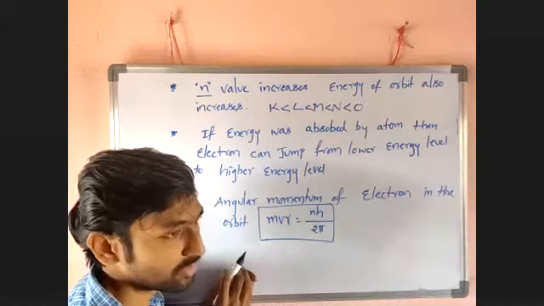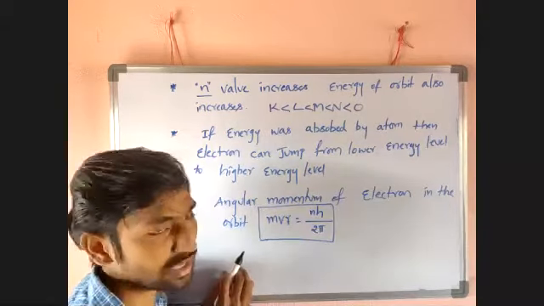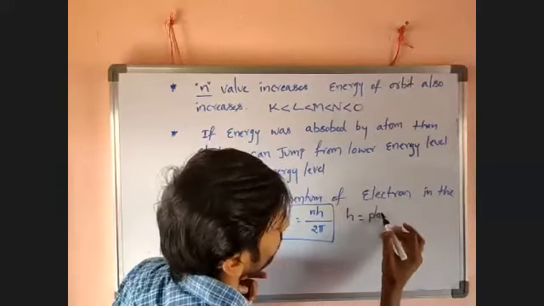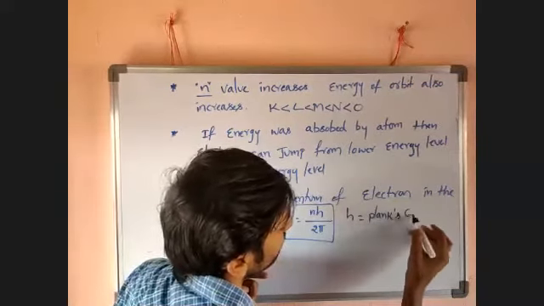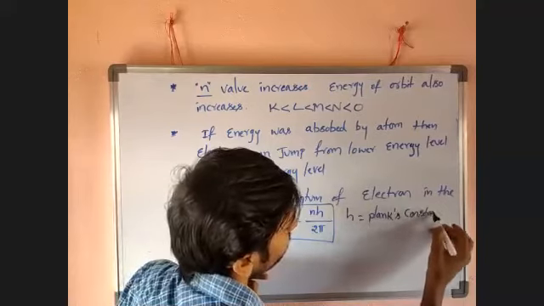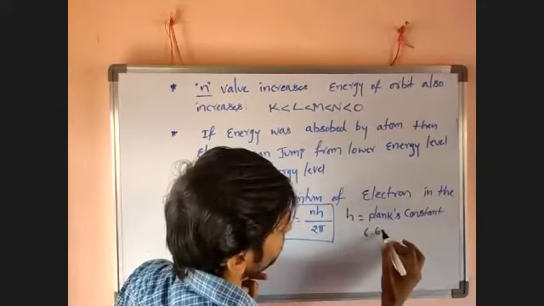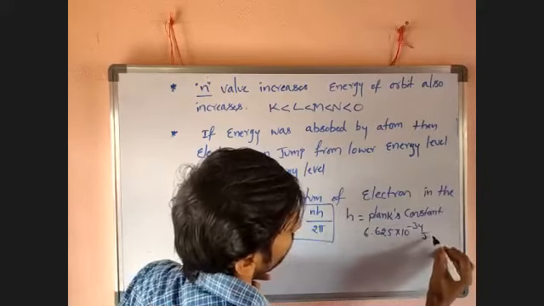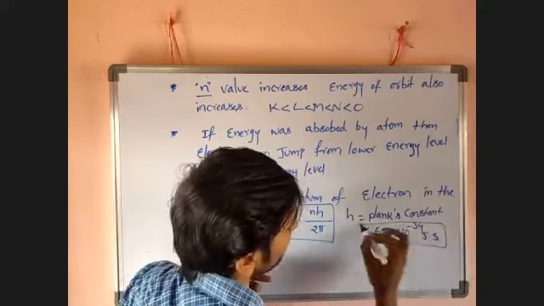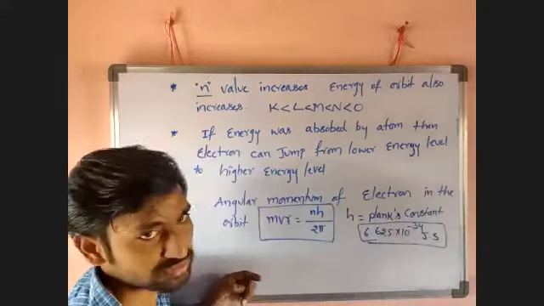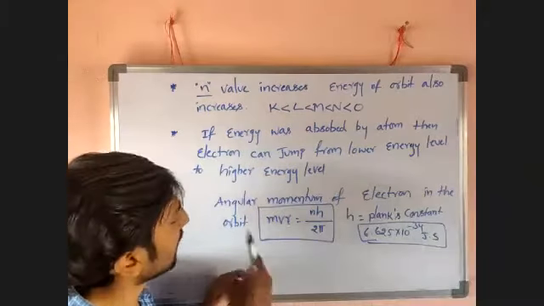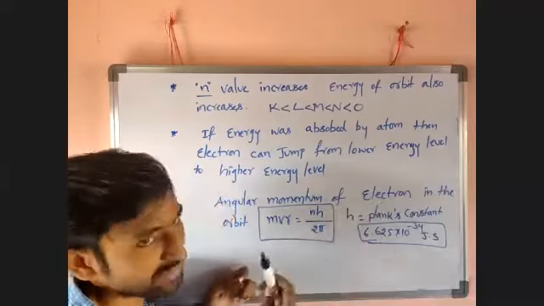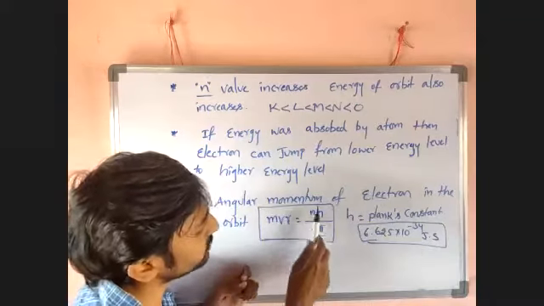It is 6.625 into 10 to the power of minus 34 joule second, not joule per second. How to remember? Joule into second. So the angular momentum of the revolving electron in the orbit is mvr equal to nh by 2 pi.